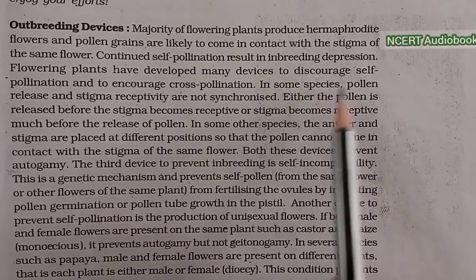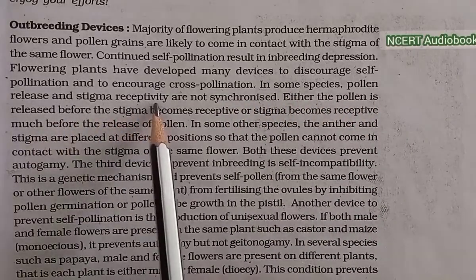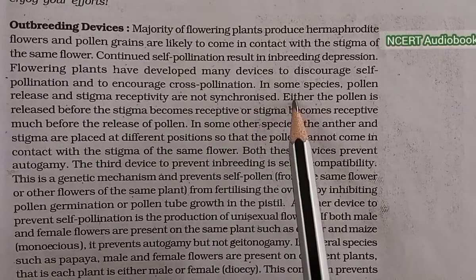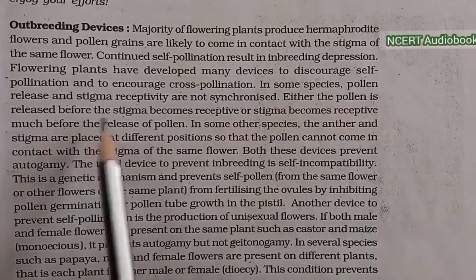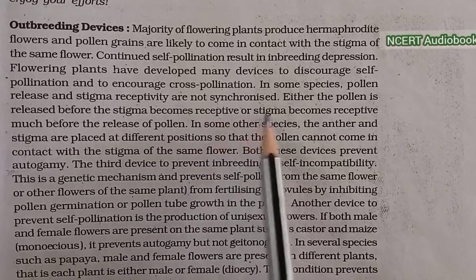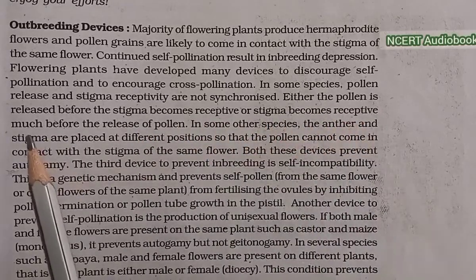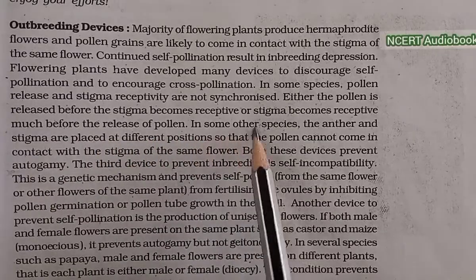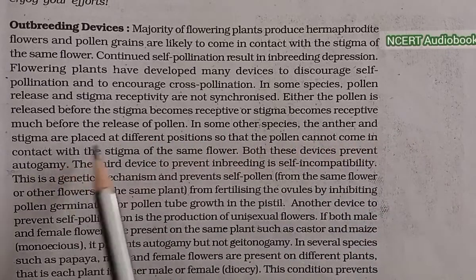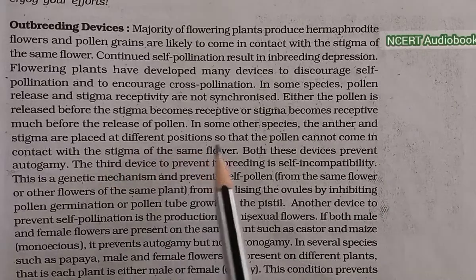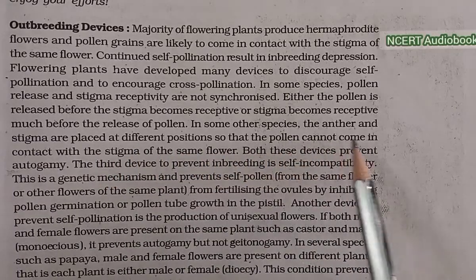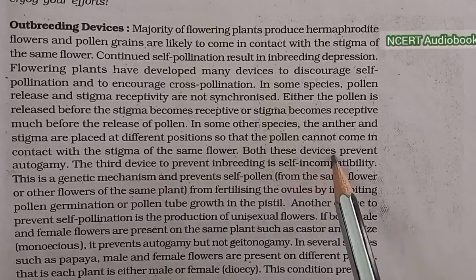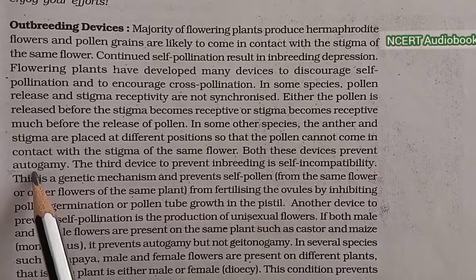In some species, pollen release and stigma receptivity are not synchronized. Either the pollen is released before the stigma becomes receptive, or the stigma becomes receptive much before the release of the pollen. In some other species, the anther and stigma are placed at different positions so that the pollen cannot come in contact with the stigma of the same flower. Both these devices prevent autogamy.